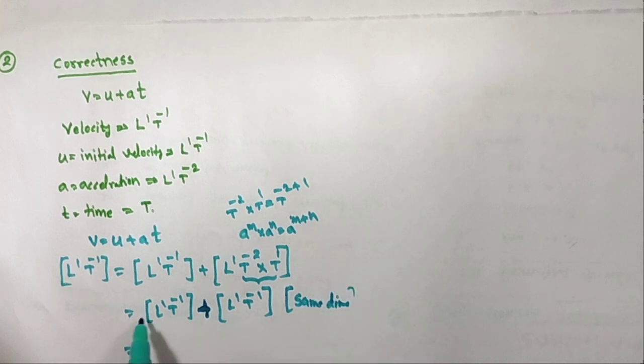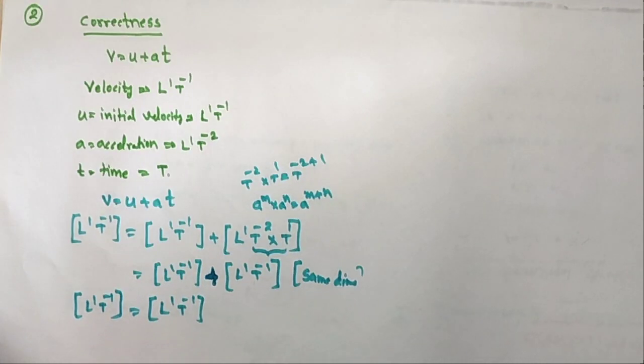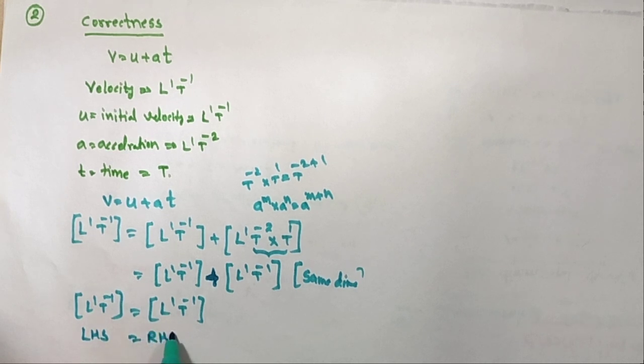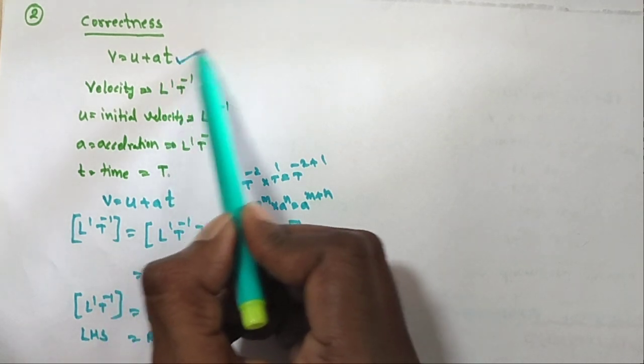It is adding, so both are having the same dimension. That is L1 t power minus 1 is equal to, in the LHS side, L1 t power minus 1. So you observed in the LHS and RHS, both are equal or not? Both are equal, so their dimensional formula will be equal, so the equation will be correct.